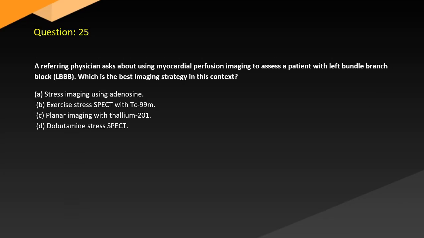Question 25. A referring physician asks about using myocardial perfusion imaging to assess a patient with left bundle branch block, LBBB. Which is the best imaging strategy in this context? A. Stress imaging using adenosine. B. Exercise stress SPECT with Tc-99m. C. Planar imaging with thallium-201. D. Dobutamine stress SPECT.